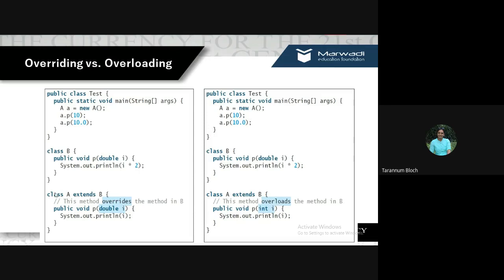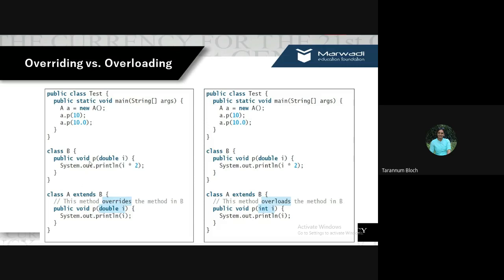Now we say class A extends class B. What does it mean? It means that class A is the child class. As class A is the child class, this method is available over here also, right? Over here, we have the same method.